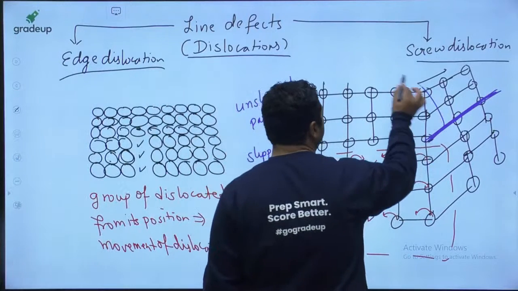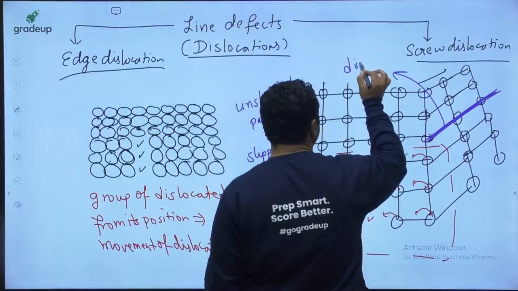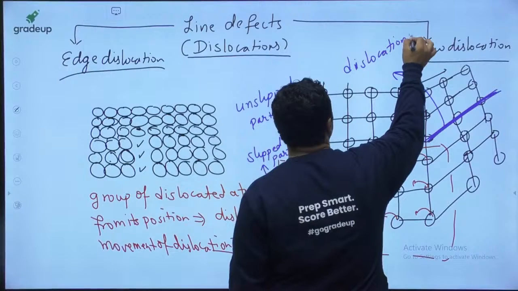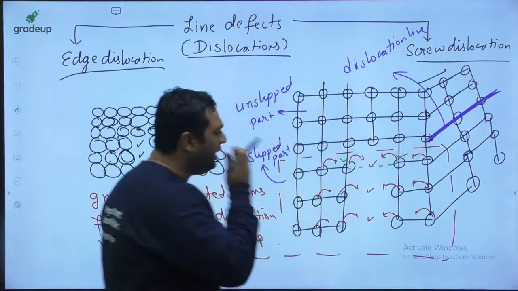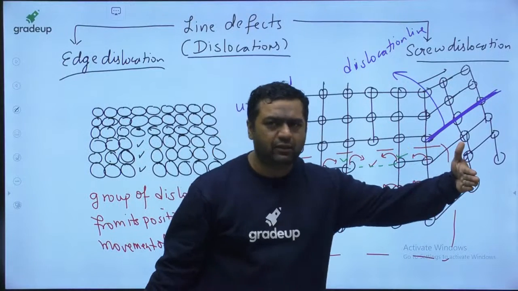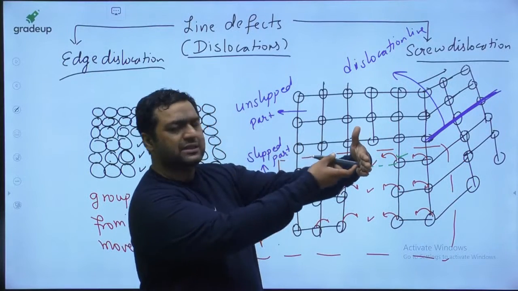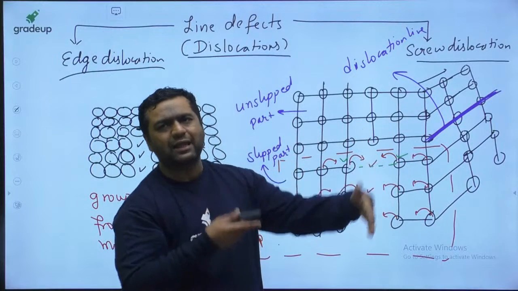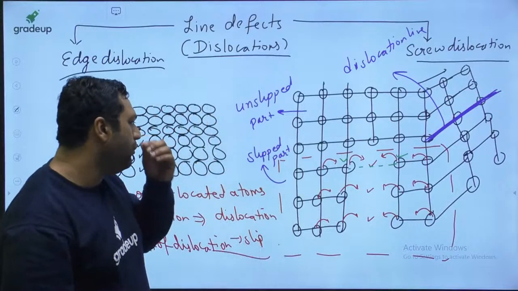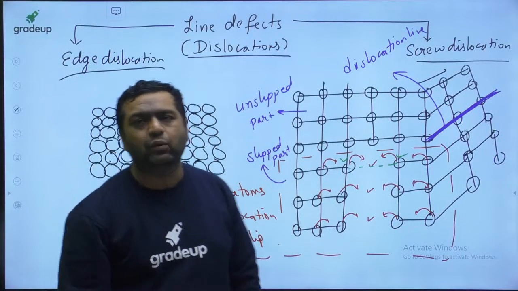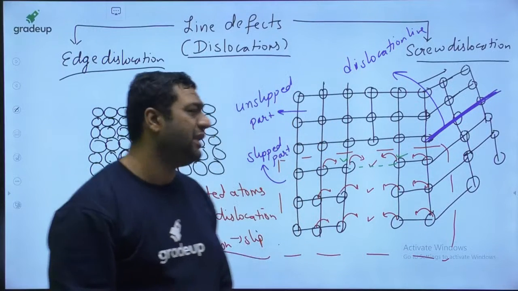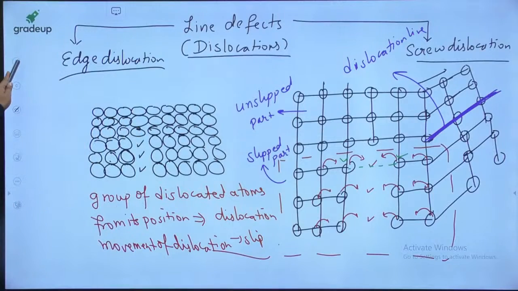And this line is said to be the dislocation line. And my dear, if you can feel the movement, this is the dislocation line, and the movement of atom is going on like this. So my dear, you can feel one thing, that the movement of atom is going to be perpendicular to the dislocation line.